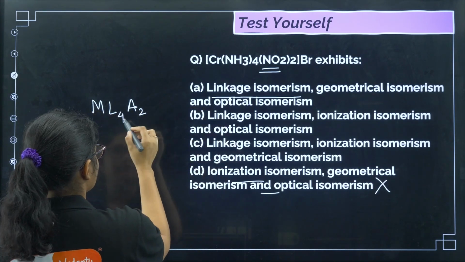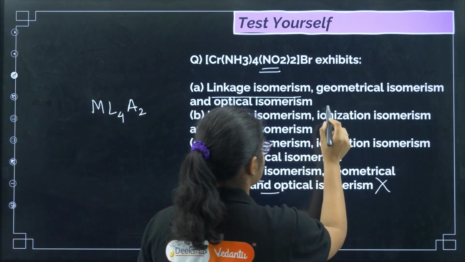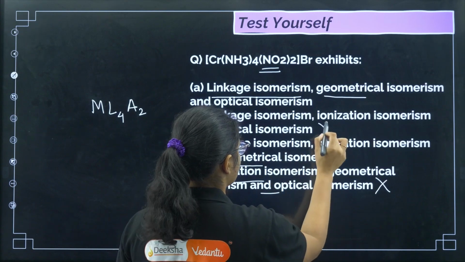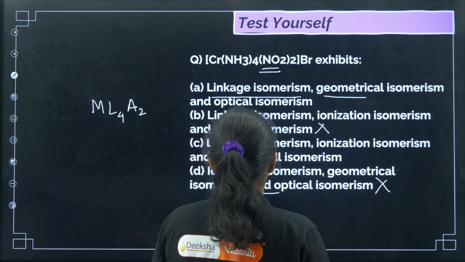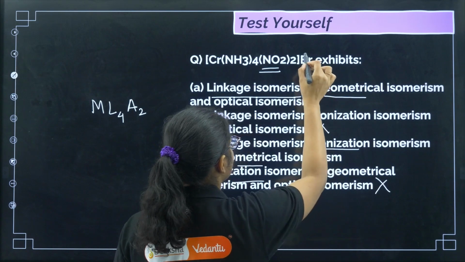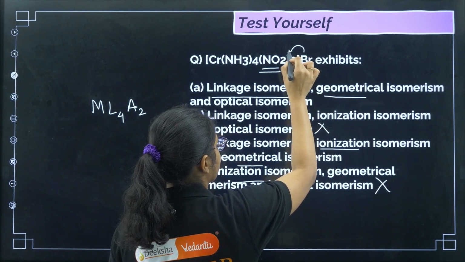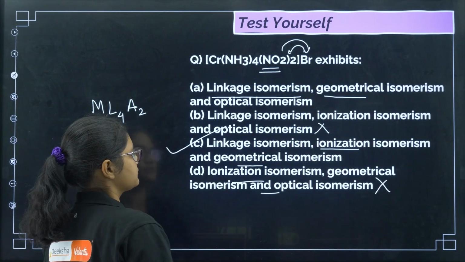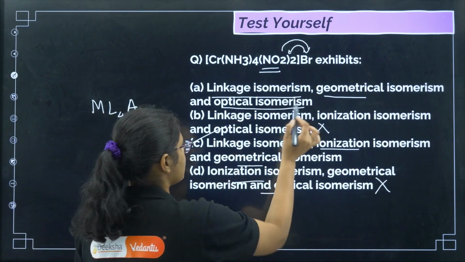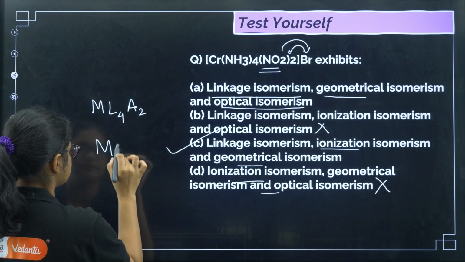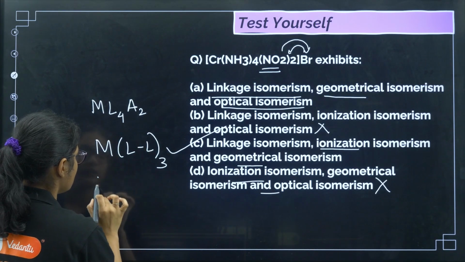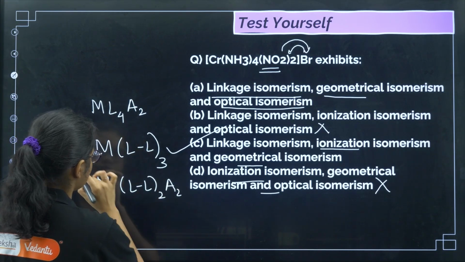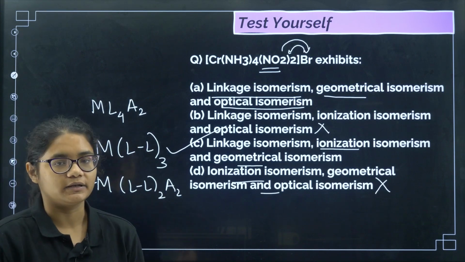Now if it is ML4A2 type, we will have cis and trans, so it will also show geometrical isomerism, and here also geometrical isomerism is there. Here there is no geometrical isomerism, so we can eliminate this option. Now coming to ionization isomerism, if you put it in water, this one will show one ion, or they can have an ionization isomer also where different ions will be produced. So the correct answer for this question is option number C. Here there is no optical isomerism. If you remember, we have optical isomerism for two types, that is ML3L' or MLL'2 and A2. If these two types of compounds are there, then we will have optical isomerism.